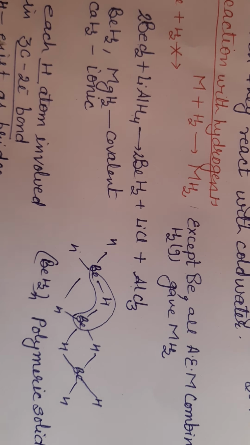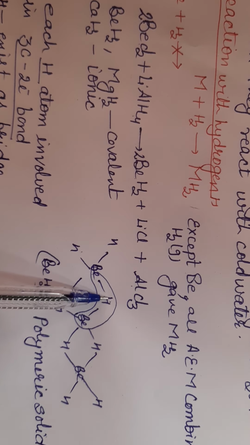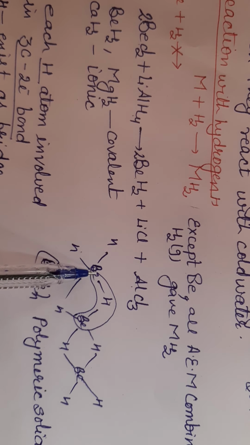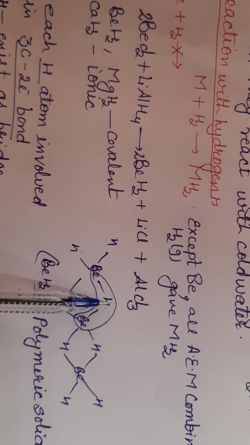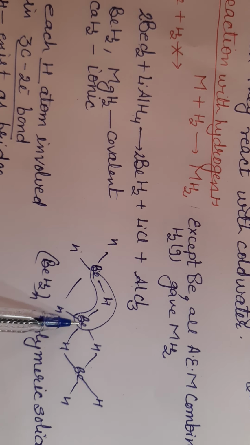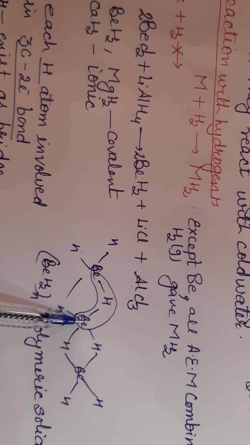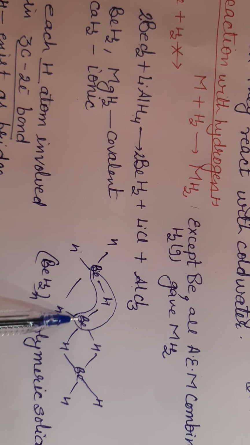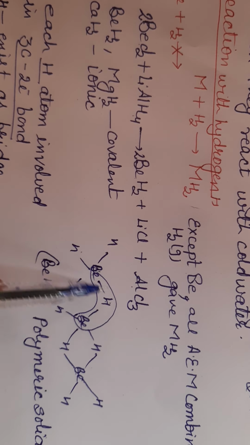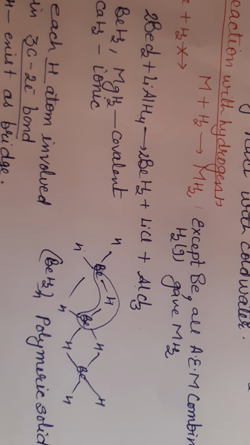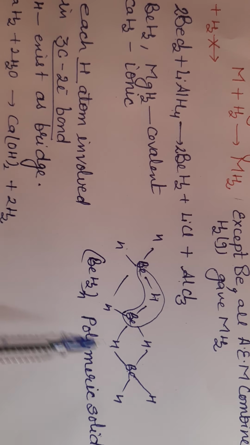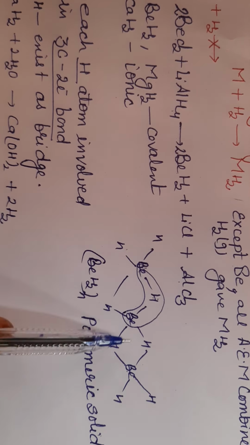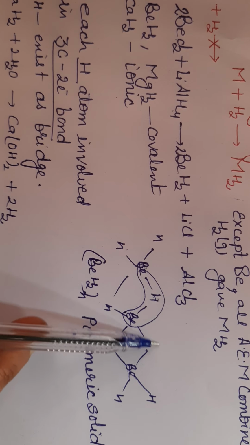This is called a three center two electron bond, because here out of these two berylliums, one shares its half filled orbital with the half filled orbital of hydrogen, and the other beryllium's empty orbital is used. So in making this banana shape bond, this bridge bond, there are three centers but it is a two electron bond. That's why it is called a three center two electron bond. Here the hydrogen atom also acts as a bridge between two beryllium atoms. Two berylliums are joined with the help of this bridge.